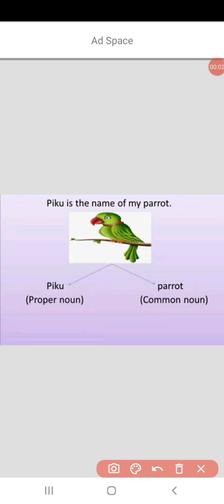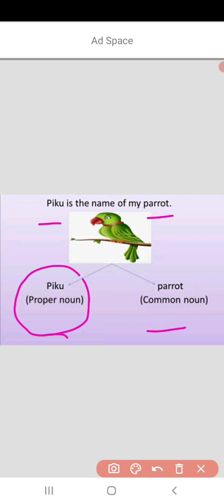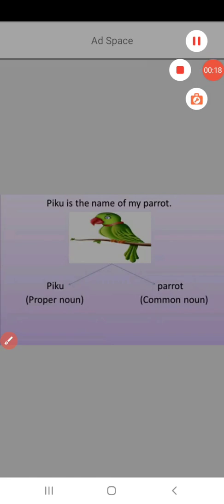Piku is the name of my parrot. In this sentence, we have both a proper noun and a common noun. So children, Piku is the name of a particular bird. So it is a proper noun. And parrot is a name of a bird in general. So it is a common noun.